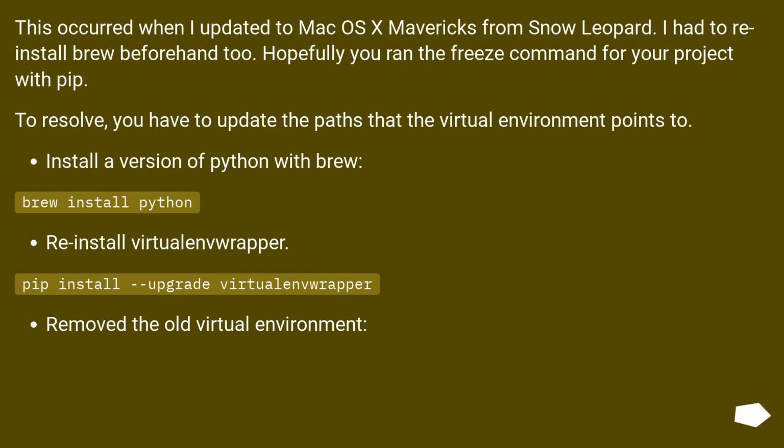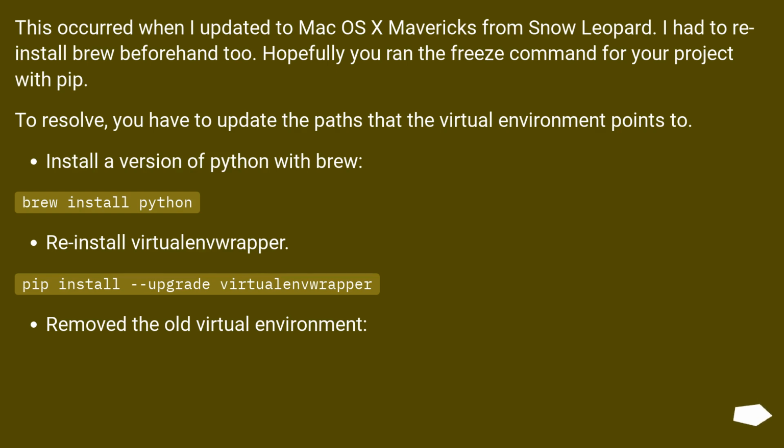This occurred when I updated to macOS X Mavericks from Snow Leopard. I had to reinstall brew beforehand too. Hopefully you ran the freeze command for your project with pip. To resolve, you have to update the paths that the virtual environment points to.